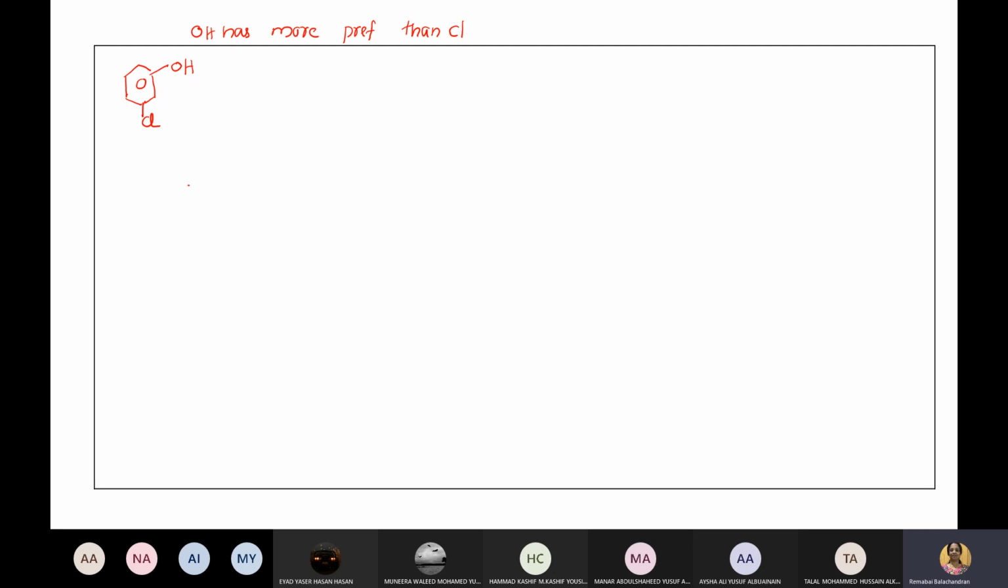Now, since OH has more preference, you need to start numbering from that. These rules I said so many times in the class, right? But in the group I saw so many are asking me the question.